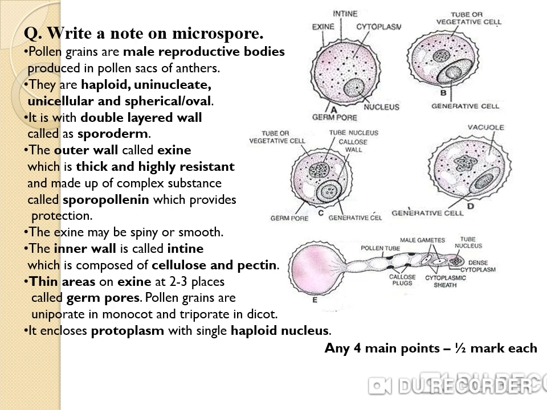The exine may be spiny or smooth. The inner wall is called intine, which is composed of cellulose and pectin. Thin areas of exine at 2 to 3 places are called germ pores. Pollen grains are uniporate in monocot and triporate in dicot. Underline this sentence: it encloses protoplasm with a single haploid nucleus. So, any 4 points, half mark each.